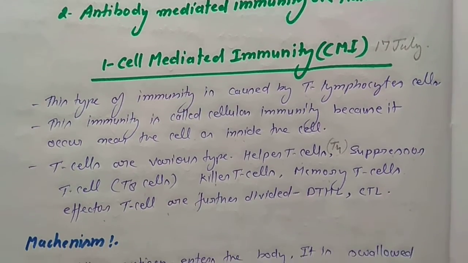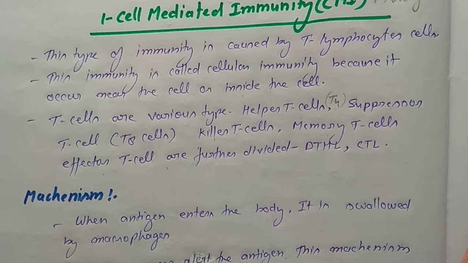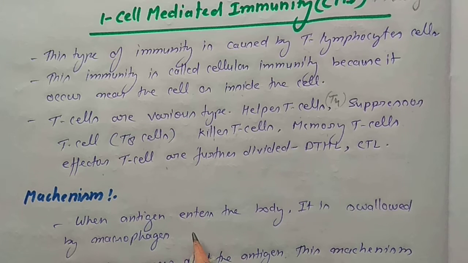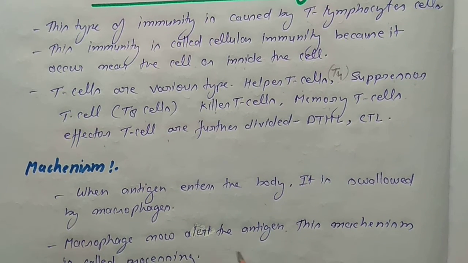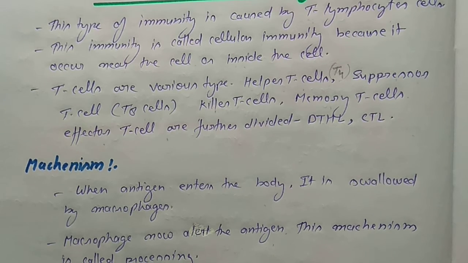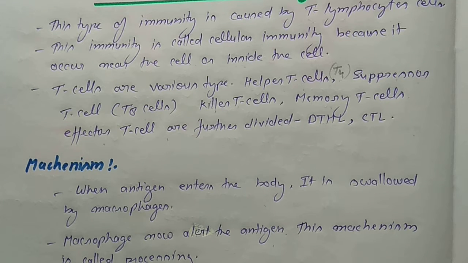Whenever any antigen enters the body, it is swallowed by the macrophage cells. The macrophage cells alert the antigen, and this mechanism is called processing.